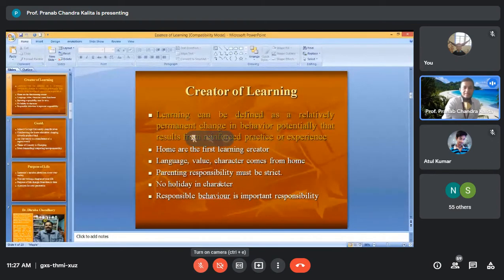So character is very important. There are no holidays for character. If something goes wrong at any moment, that will remain as a spot throughout the entire life of the individual. That's why responsible behavior is a very important responsibility of an individual.